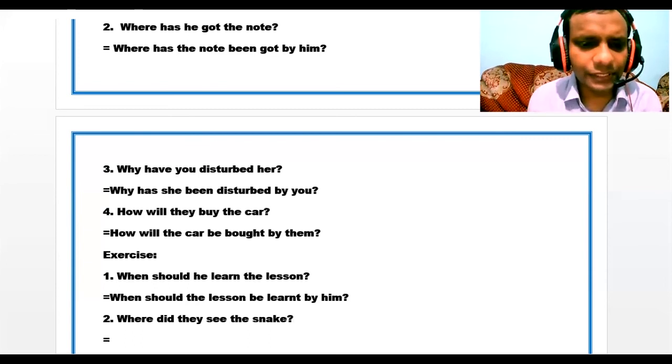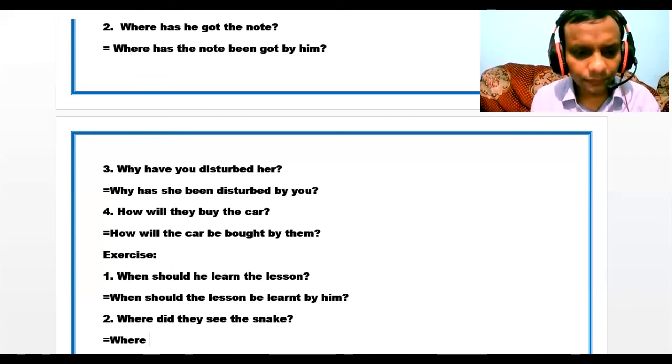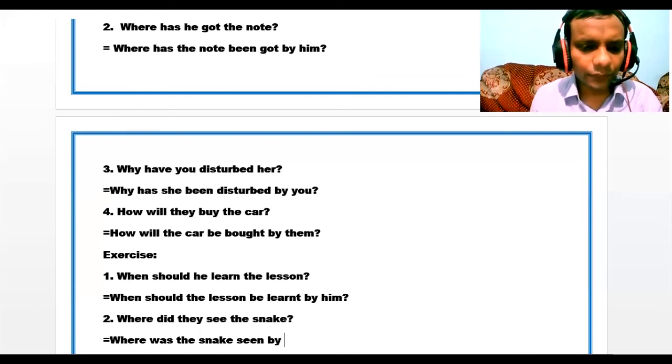In number 2, where did they see the snake? So where. And after where, we have got did. So did represents, it is the tense of past definite. And in the object form, we can see that the object is the snake. So it will be subject. So the snake, third person singular, that's why we have to write was. So where was, then the snake, then verb past participle, then by, and the object of they will be them.